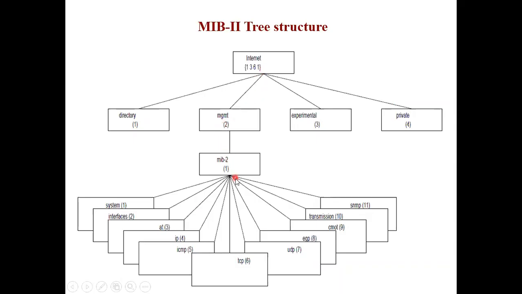If a short note on MIB2 comes, you need to draw the diagram, because your drawing will give you more marks. This is not difficult, so you can remember all this. You have system, interface, AT, IP, ICMP, TCP, UDP, EGP, CMOT, transmission, and SNMP is one of them.